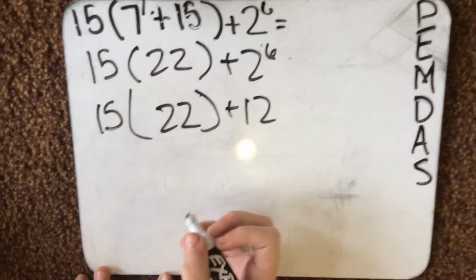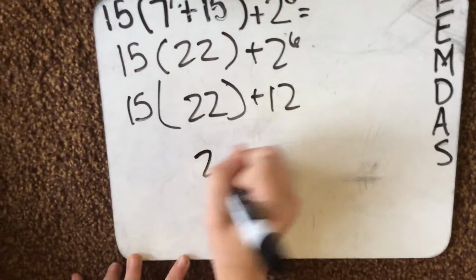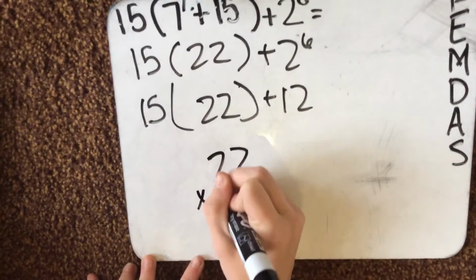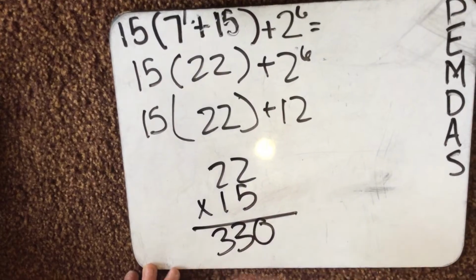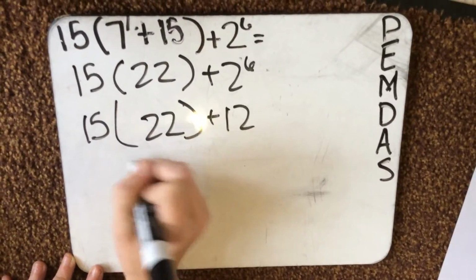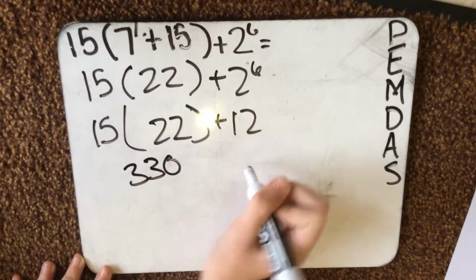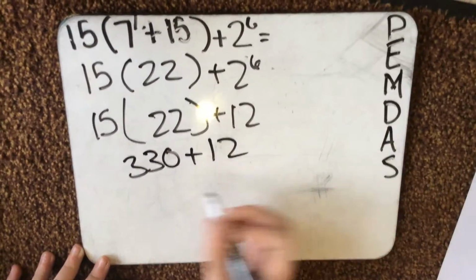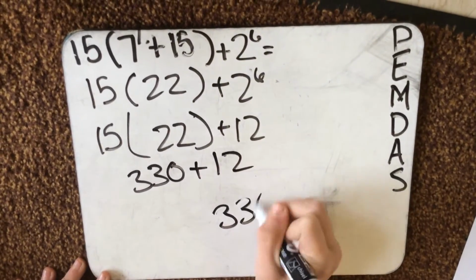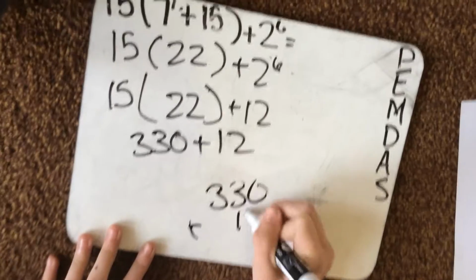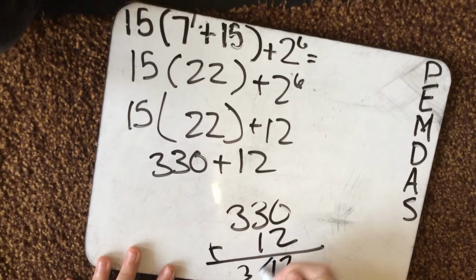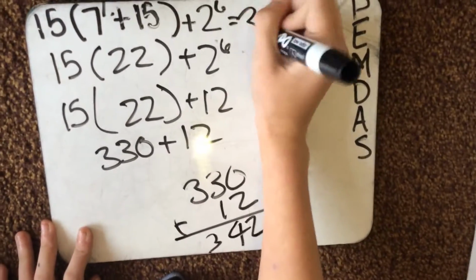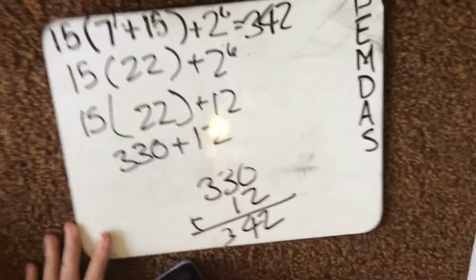Then this is the multiplication, so 22 times 15 equals 330. And so we've got 330 plus 12, which equals 342. And that is your answer.